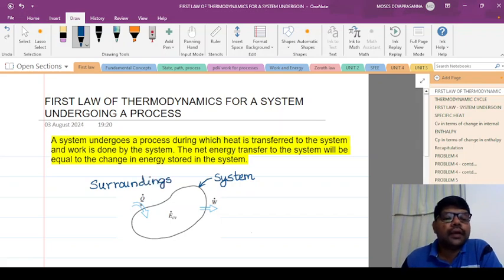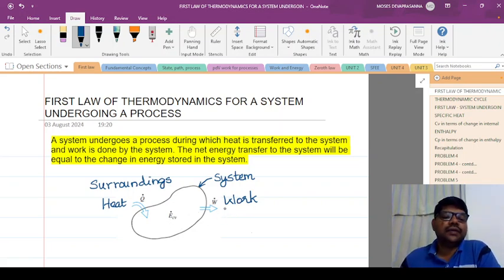Now, let us consider the energy interactions between the system and its surroundings. We consider two energy interactions. One is heat Q and the other energy is work W. Here, heat is transferred from surrounding to system, that is, heat is added, and work is transferred from system to surrounding, that is, work is the energy removed from the system, or it goes from system to surroundings, right?